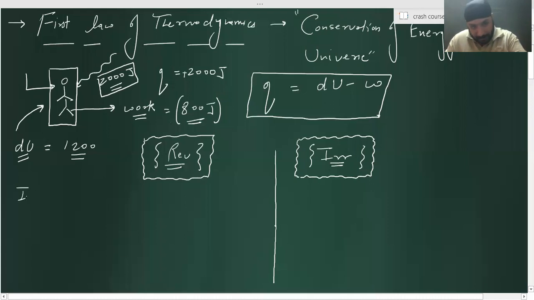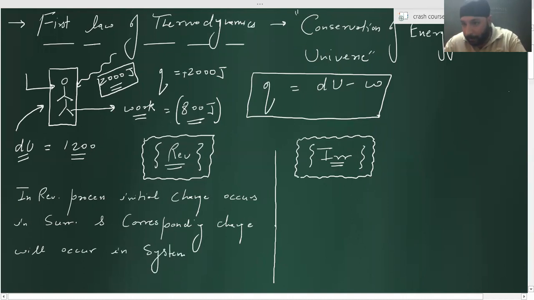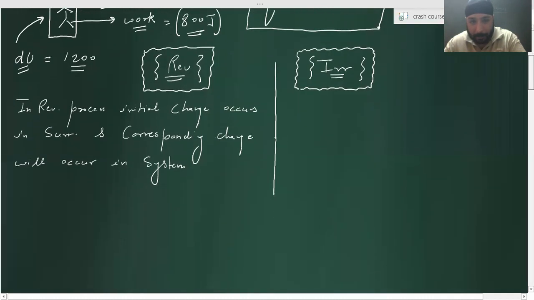In a reversible process, the initial change occurs in the surrounding and the corresponding change will occur in the system. Just tell me, what all variables of system and surrounding will remain in equilibrium with each other?